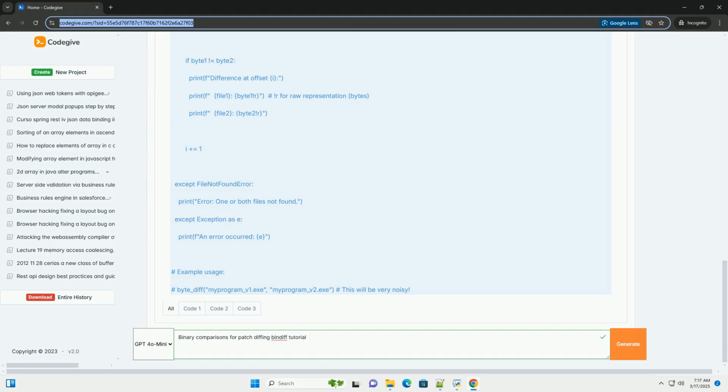Obfuscation. Malware authors deliberately try to make binaries harder to analyze, including making diffing more difficult. Code generation changes. Minor source code changes can lead to significant differences in the generated machine code. Dynamic linking. Binaries often rely on external libraries, DLLs, shared objects. Changes in these libraries can affect the binary.